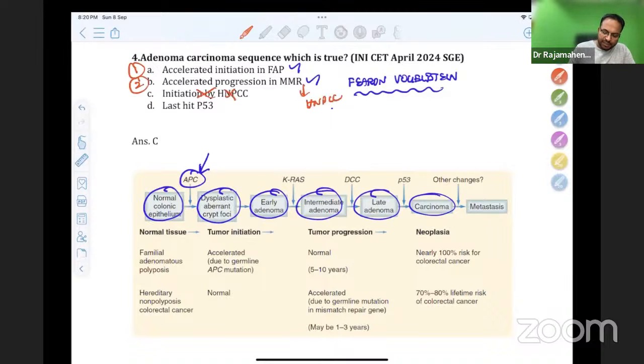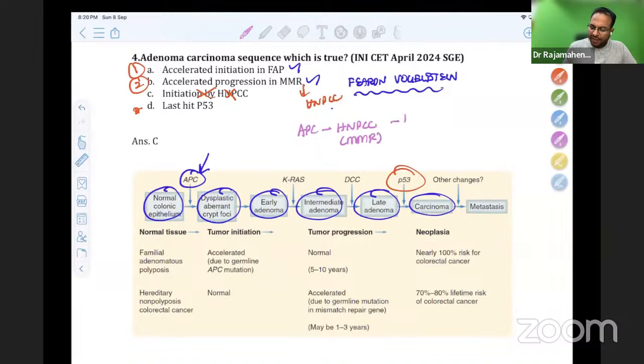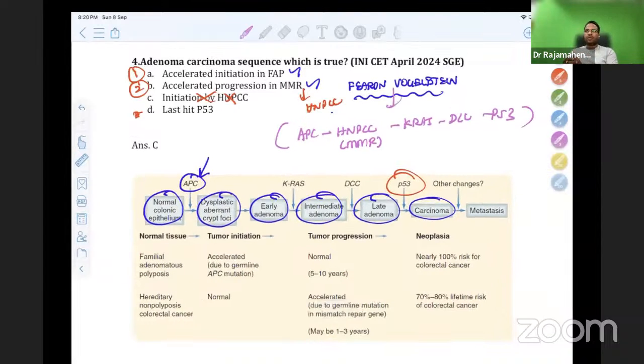Initiation is not by HNPCC, and the last hit is P53. So APC, the order you should not forget. This is usually asked in exam. APC, HNPCC, which includes mismatch repair gene, followed by KRAS, followed by DCC, and finally P53. This order is called the adenoma-carcinoma sequence gene order. Don't forget APC, HNPCC, KRAS, DCC, P53. That is a classical order.